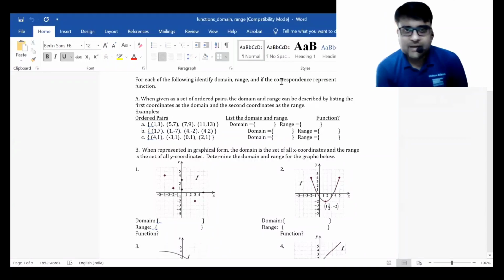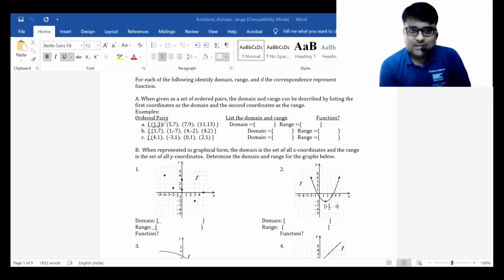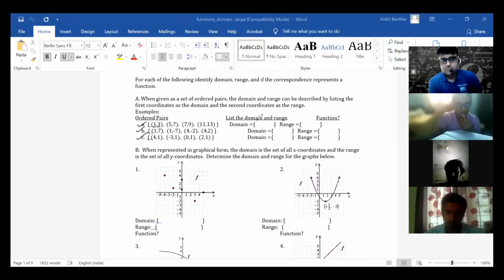I have a few ordered pairs here. The X component is my domain and the Y component is my range. Please tell me for A, B, and C, what will be the domain, what will be the range, and whether it is a function or not. Please share with me. For the first one, the domain is 1, 5, 7, and 11, and the range will be 3, 7, 9, and 13. And it is a function and it's one-to-one mapping.